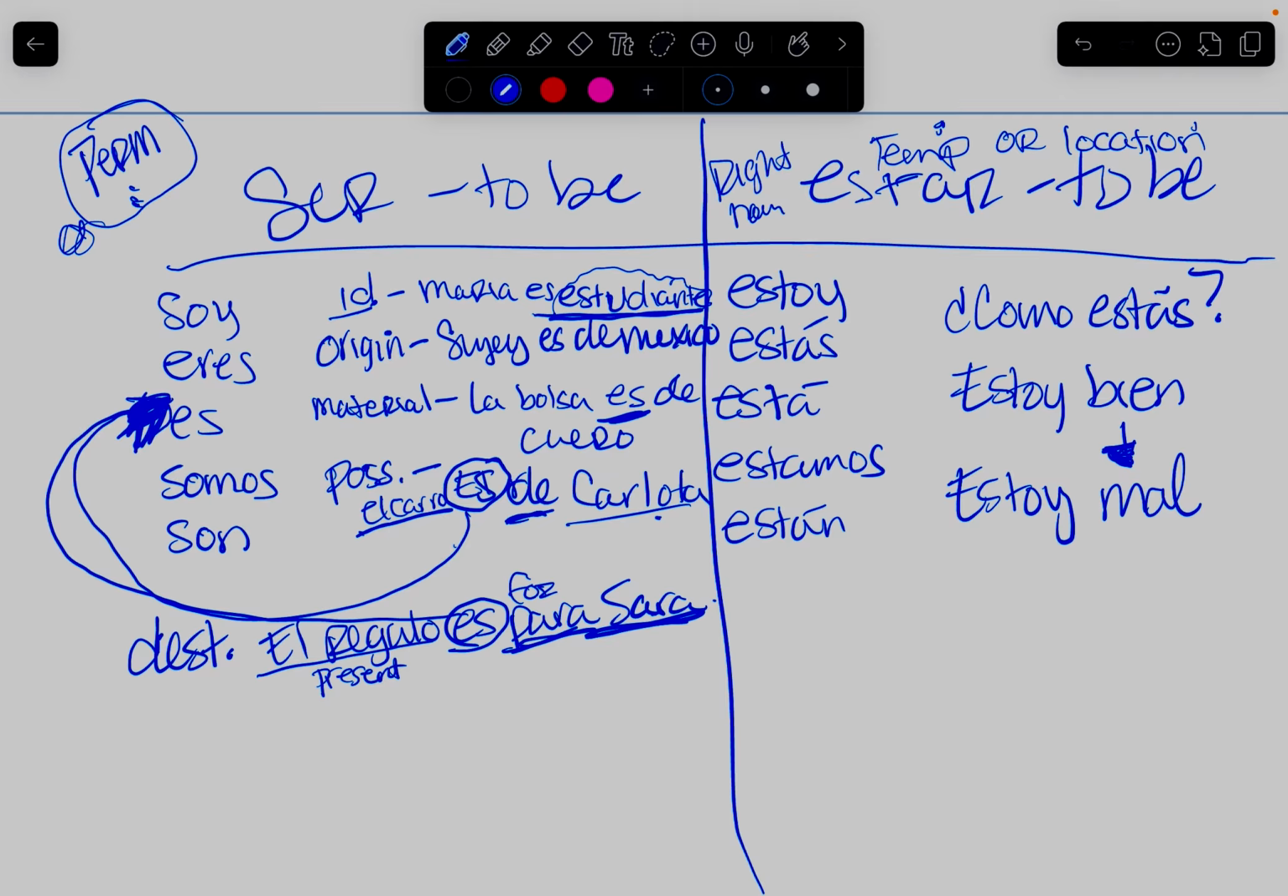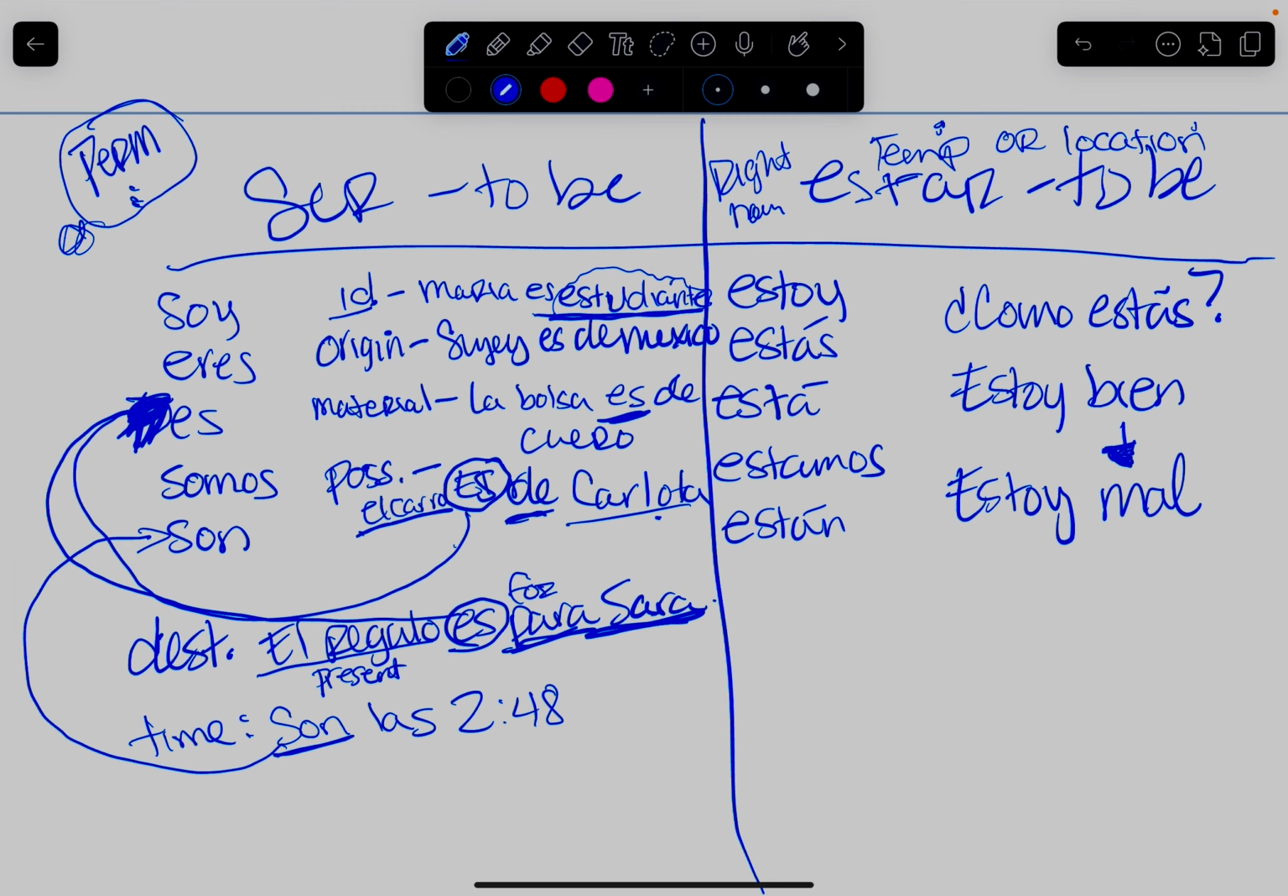Also, if you guys remember from chapter 1, it's also to tell time. So I can say, son las 2:48. Son, right here. This is something you learned in chapter 1. This also describes inherent adjectives that are basic and inherent.